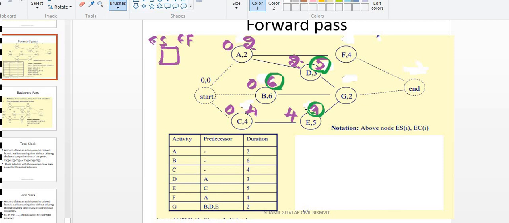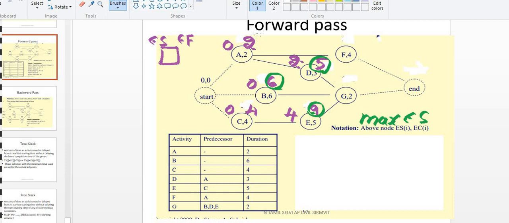Only when B and D are completed can I start G, right? So what you have to put? Maximum of these 3 you should put. If B is completed, can I start G? I cannot start G, right? Because to start G, B should be completed, D should be completed, E also should be completed. So as soon as D is over, I cannot start. As soon as B is over, I cannot start. But only as soon as E is over, I can start my G. So what you have to do? Select the maximum number for early start.